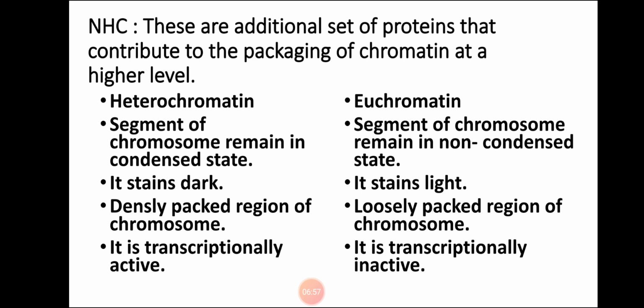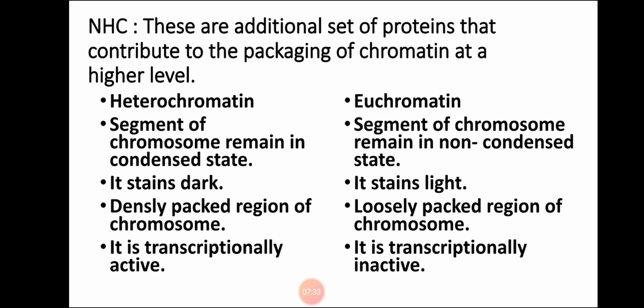There are two types of chromatin, heterochromatin and euchromatin. When we say heterochromatin, it means a segment of chromosomes remains in a condensed state, that is, the chromosomes are densely packed in a region. And when we say euchromatin, it means a segment of chromosomes remains in a non-condensed state, that is, the chromosomes are loosely packed, and the arrangement is very loose. In heterochromatin, the chromosomes are densely packed.